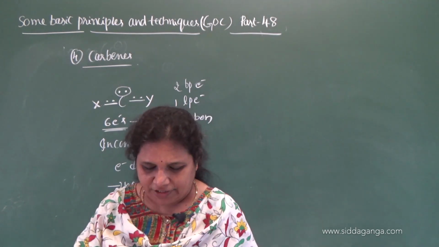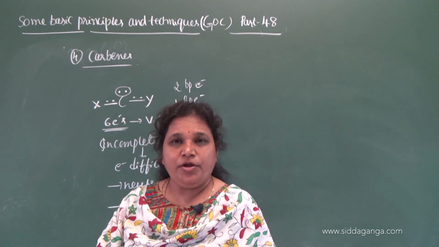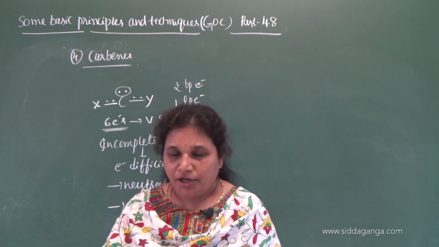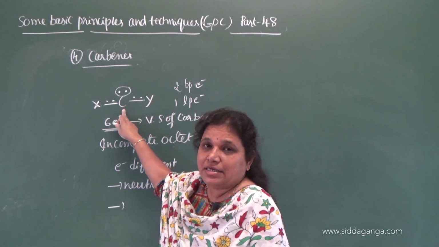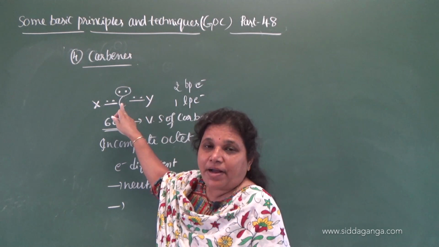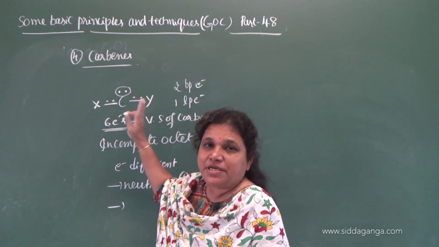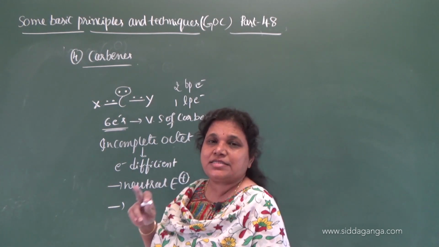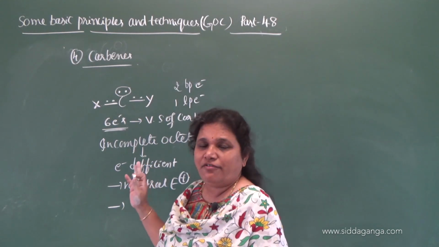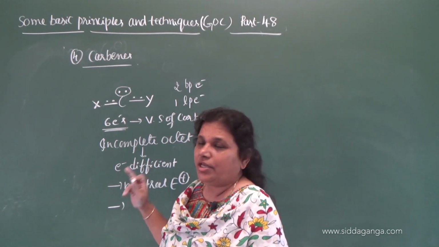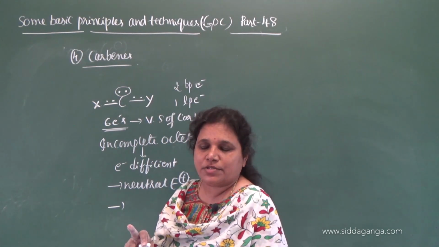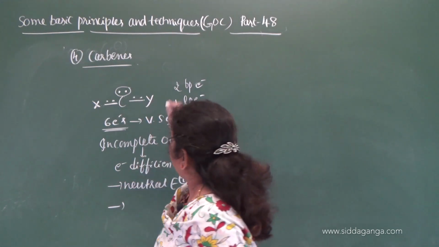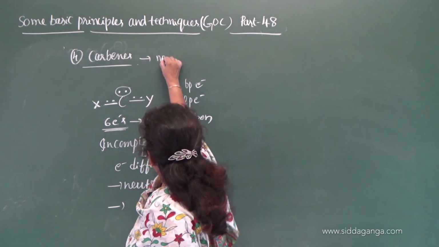Then how to define these carbenes? So write down the definition. It is a neutral bivalent carbon species which contains 6 electrons in the valence shell of carbon. Okay. So in which it contains 1 lone pair of electrons.